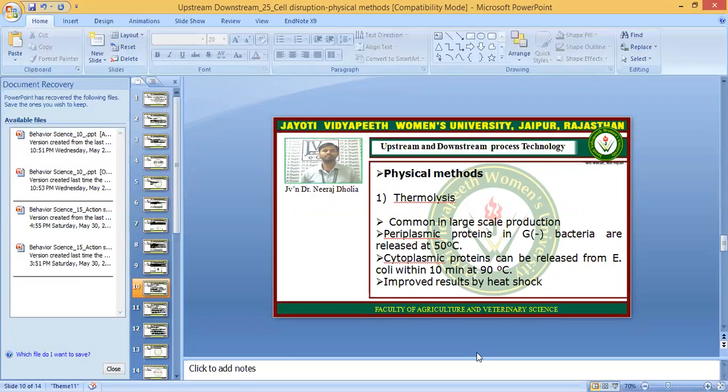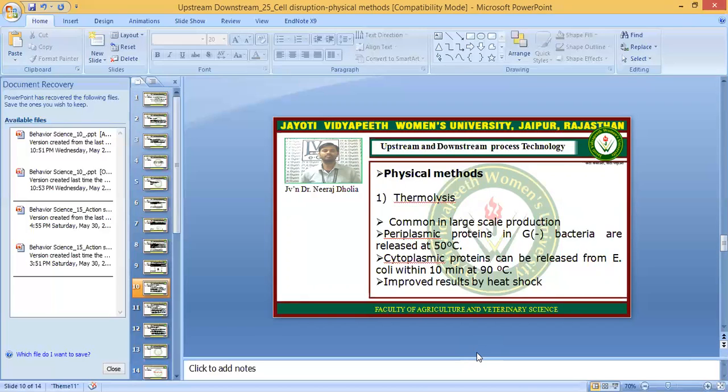The periplasmic proteins, especially in gram-negative bacteria, are released at 50 degrees Celsius. Means the temperature causes the release of the periplasmic proteins, and the cytoplasmic proteins can be released from E. coli within 10 minutes. So using the heat, we can release the periplasmic proteins, which creates a porous structure of the cell, and the internal material can be harvested. This can be improved using heat shock.